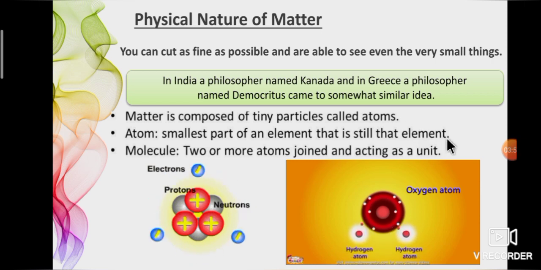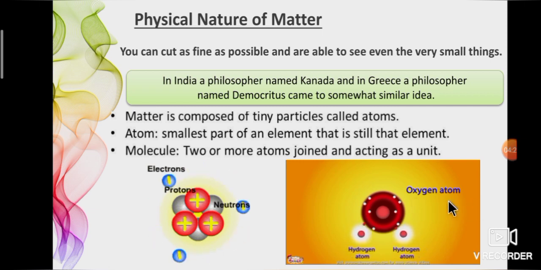So, what is an atom? The smallest part of an element that is still that element. What is a molecule? Two or more atoms join to form a molecule. See the first picture. It is the atomic structure. It consists of proton, neutron and electron. See the second picture. It is an example of a molecule.